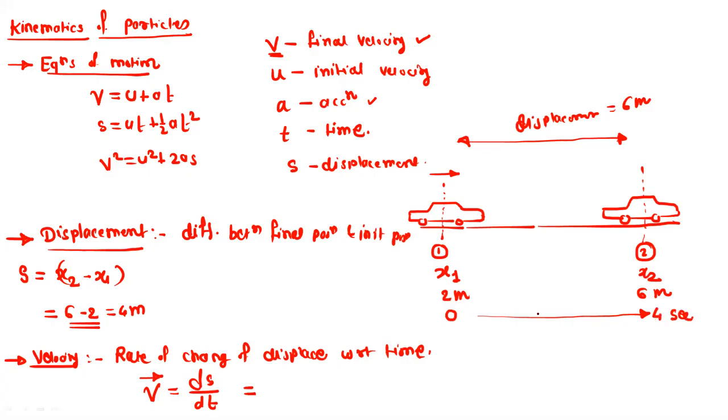So t1 is 0 and t2 is 4. The displacement is 6 meter and the change in time is t2 minus t1, that is equal to 4 seconds. So this is equal to 6/4, that is 1.5 meter per second. So this is the velocity, ds/dt or dx/dt.